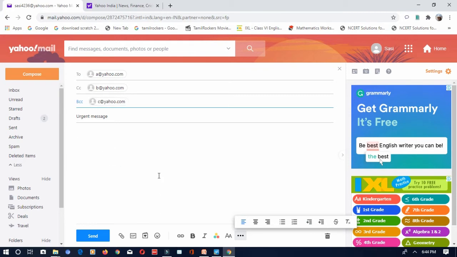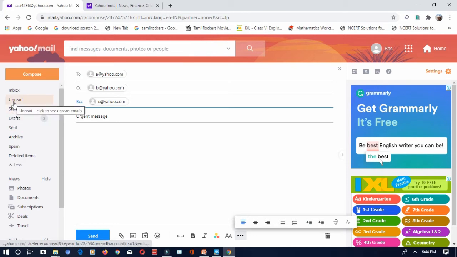Okay, next comes compose. After sending this message, it will be saved in the sent folder. That means all sent emails will be sent to the sent folder. If it is not sent, only composed, it will be saved in the drafts folder.